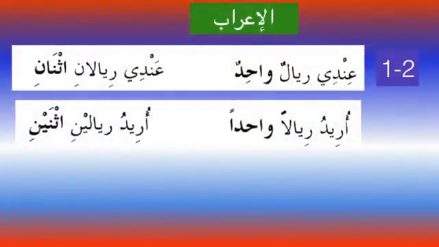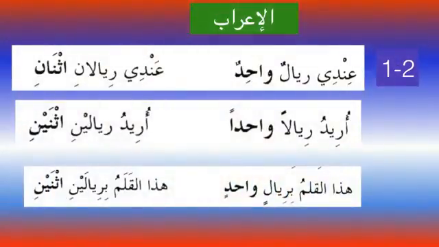So if you want to say mansoob, say uridu riyalan wahidan, I want 1 riyal, or we say uridu riyalaini ithnaini. We know duals have ani and aini, so ya represents the mansoob form li'annahu musanna here. So you say هذا القلم بريال واحد, this pen is for 1 riyal. And again the same example, هذا القلم بريالين اثنين. So this is how they decline depending on the situation.